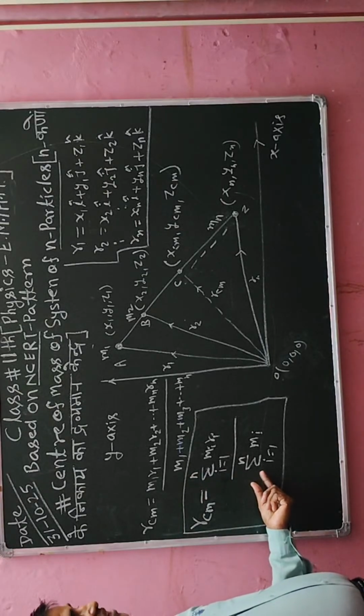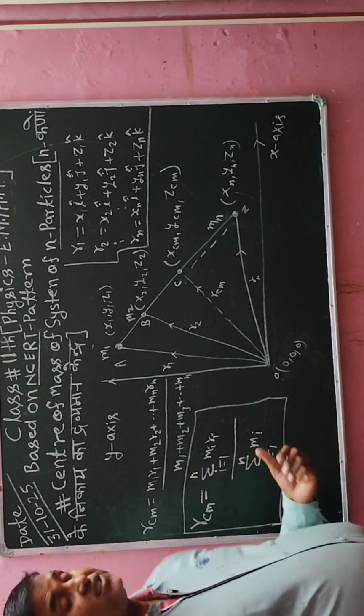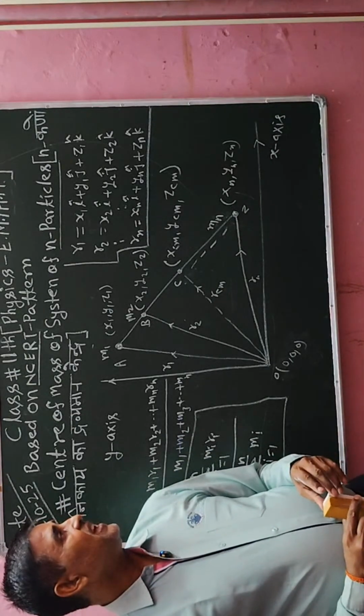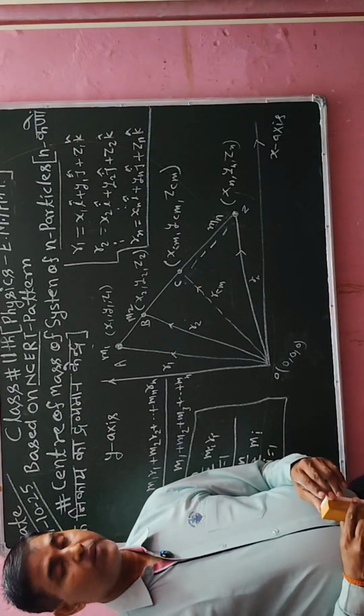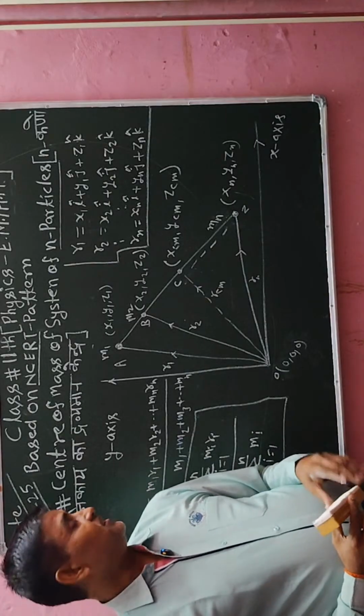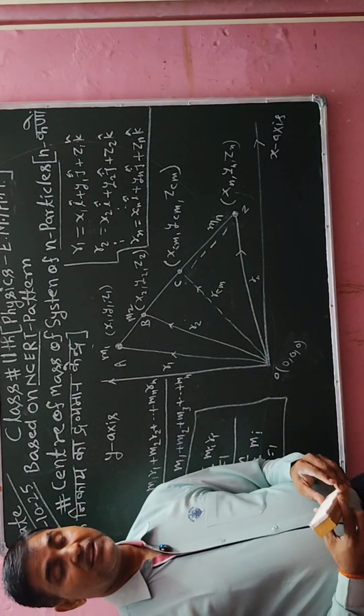So every student has to follow this concept to get the center of mass of more than one particle. Okay students, this is the required concept, and you have to understand all this information clearly.